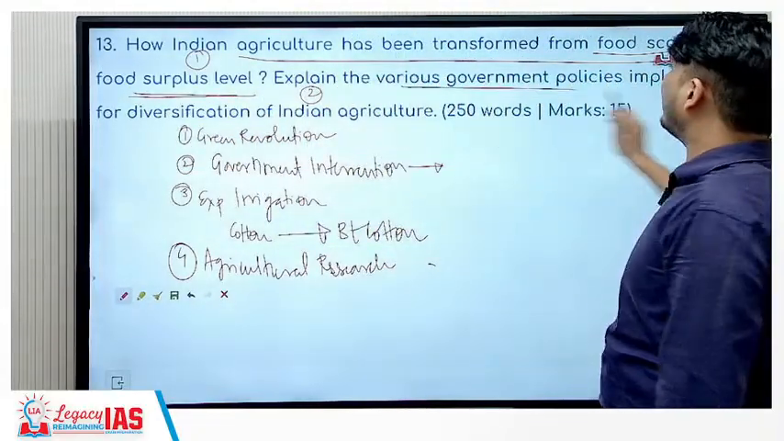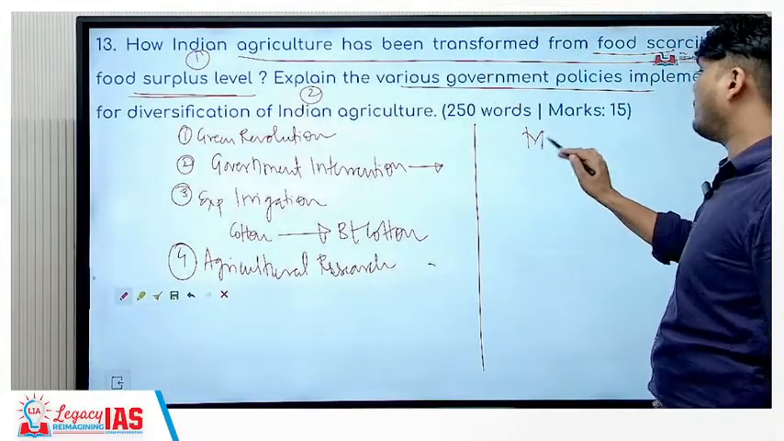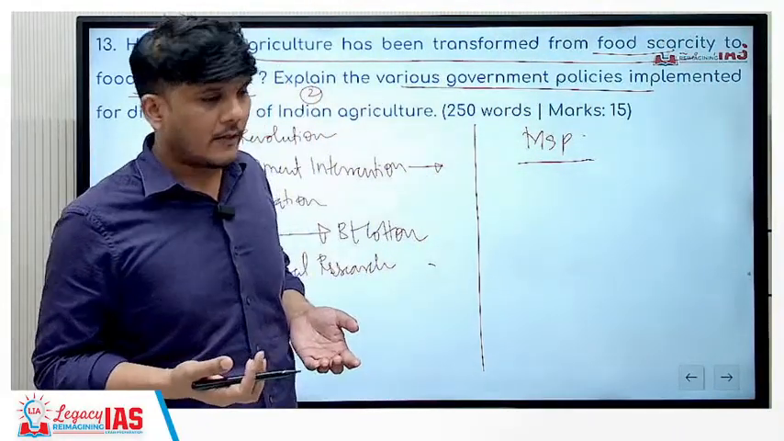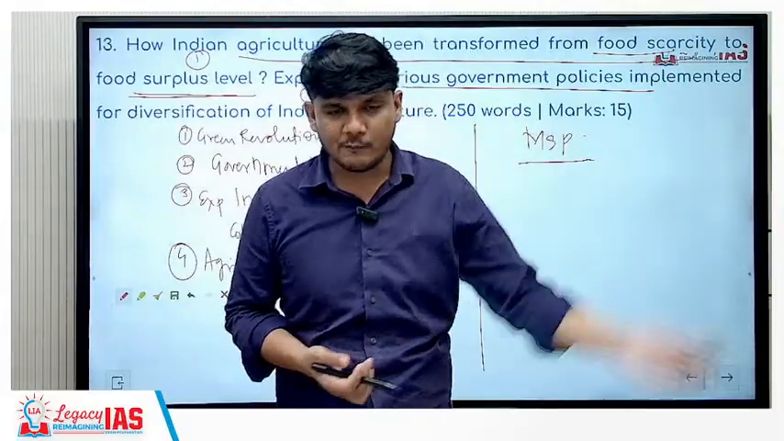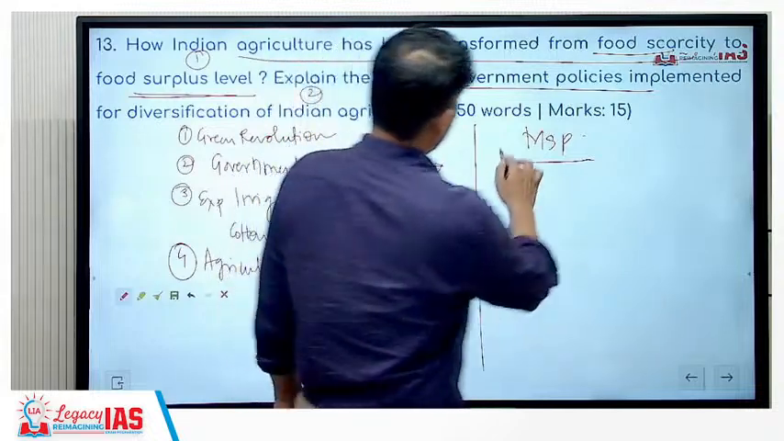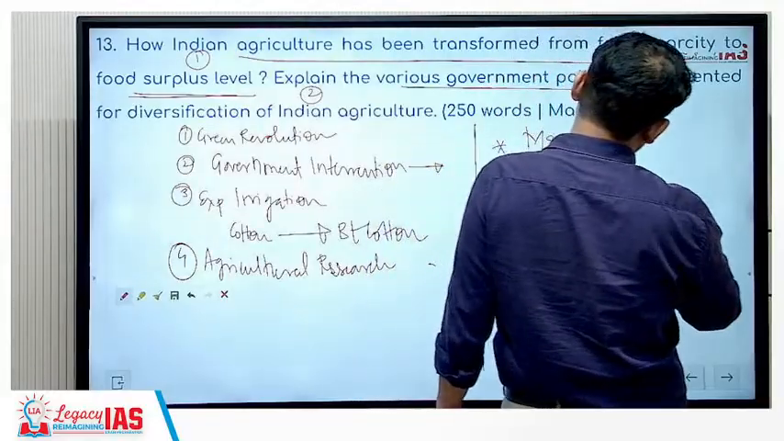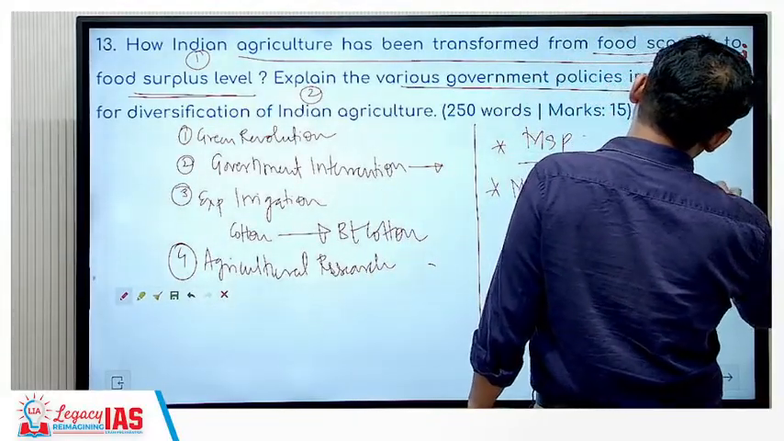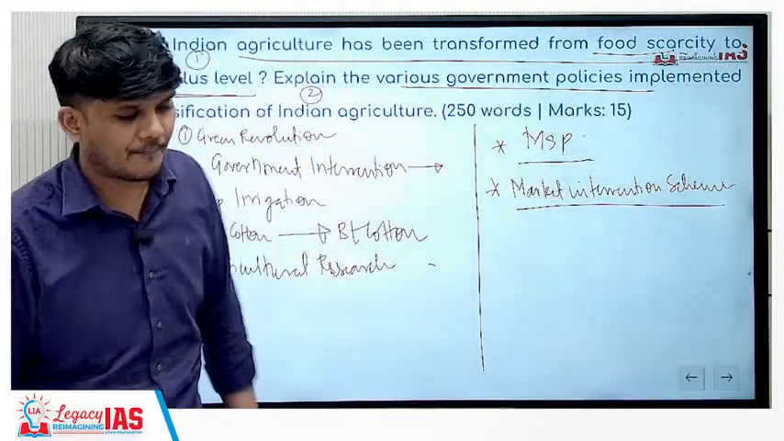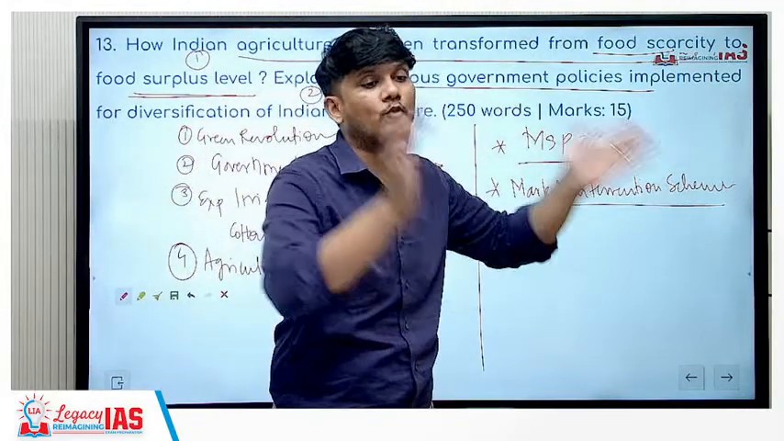Next, explain the various government policies implemented for diversification of Indian agriculture. The very first, MSP, minimum support price. If the government wants certain things to be produced, then the government will give MSP on that. When there is MSP on that, the farmers will be attracted to grow that particular crop. So you have MSP, you have the market intervention scheme. Now this market intervention scheme is for perishable items like tomatoes, onions, fruits, horticulture, etc. In this, if the prices go down, the government will intervene and help with the prices.